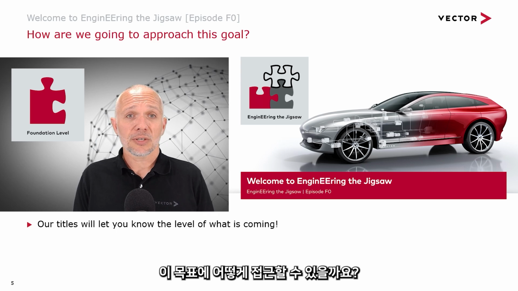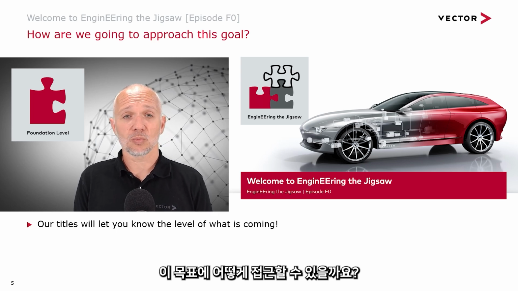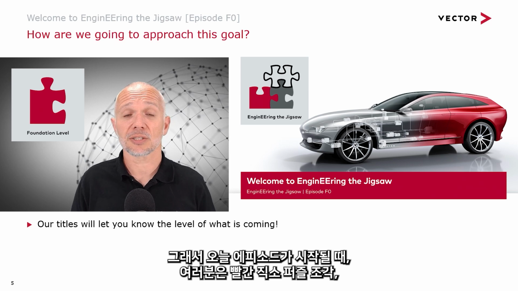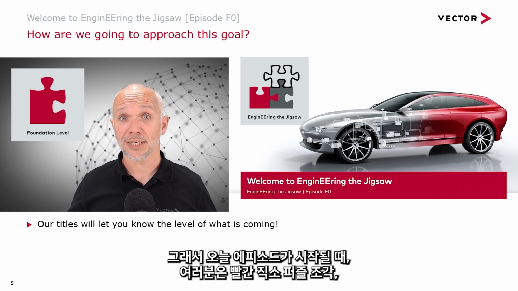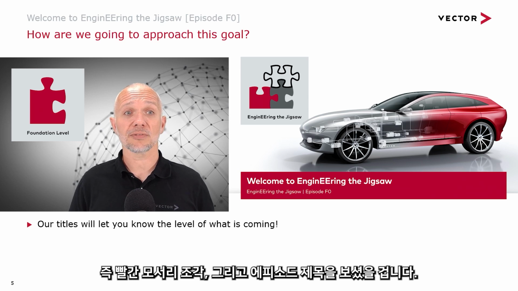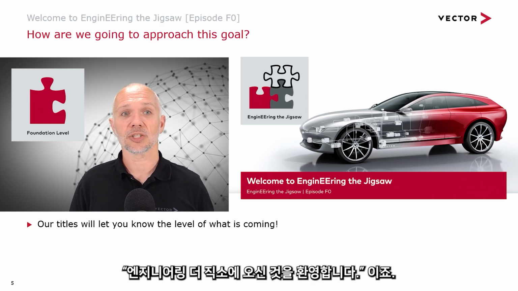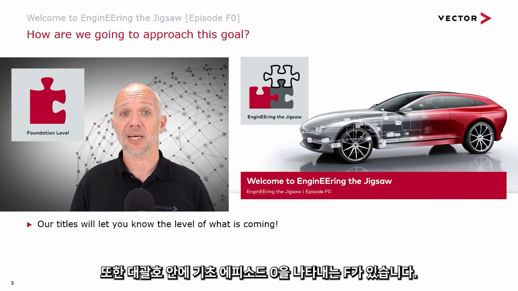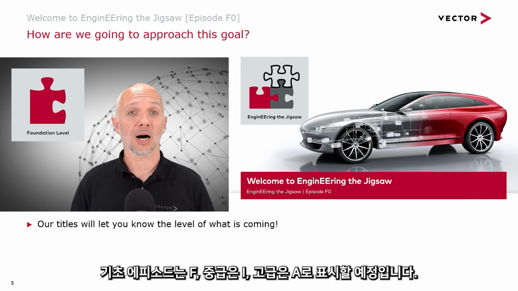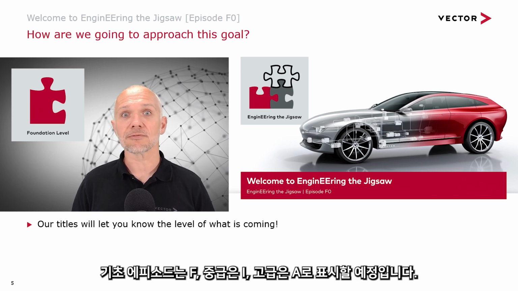And how are we going to approach this overall? Well, our titles are going to let you know the level of what's coming. So at the start of today's episode, you'll have seen the red jigsaw piece, the red corner piece. Also, the title of the episode, it's Welcome to Engineering the Jigsaw. Then we have the brackets with episode F for foundation, 0. So we have F for foundation, I for intermediate, and A for advanced.